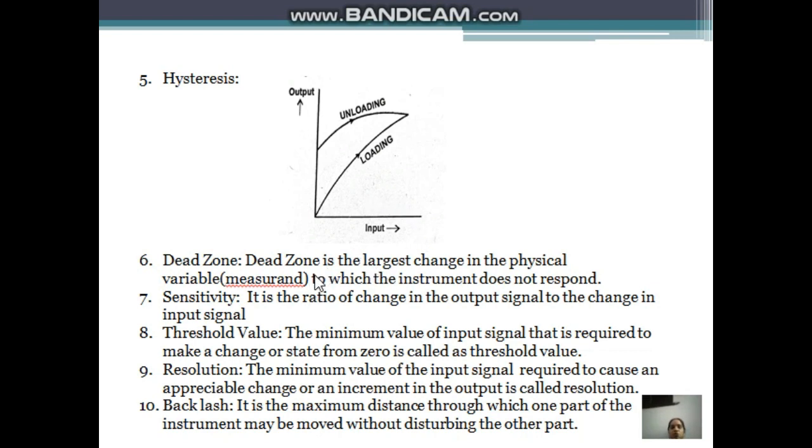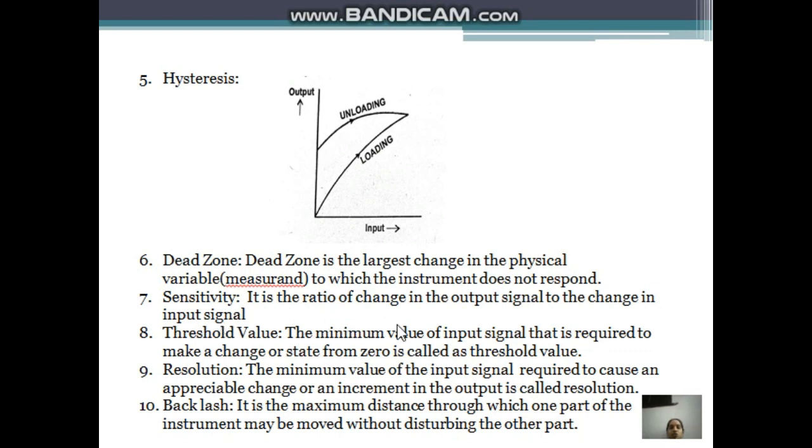Next one is dead zone. What is dead zone? It is the largest change in the physical variable to which the instrument does not respond. Suppose you are continuously giving the input, sometimes the instrument won't respond, but at some point it starts to respond. The range up to which the instrument was not responding is called the dead zone.